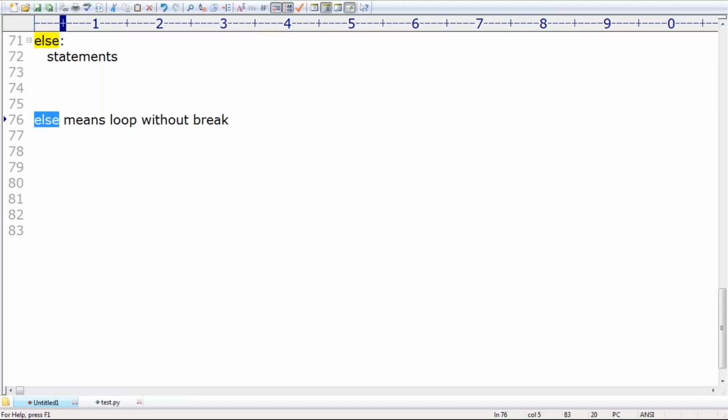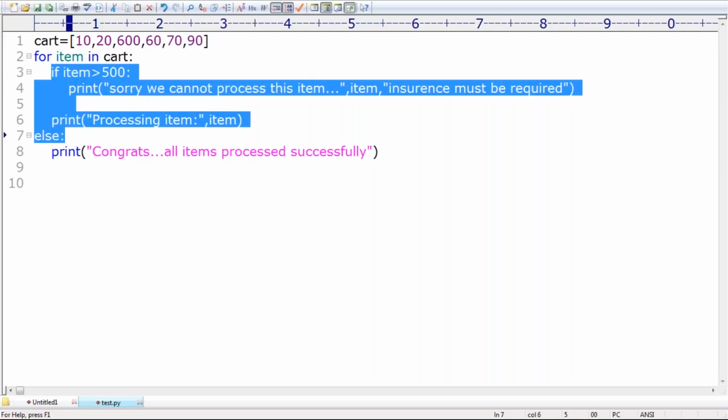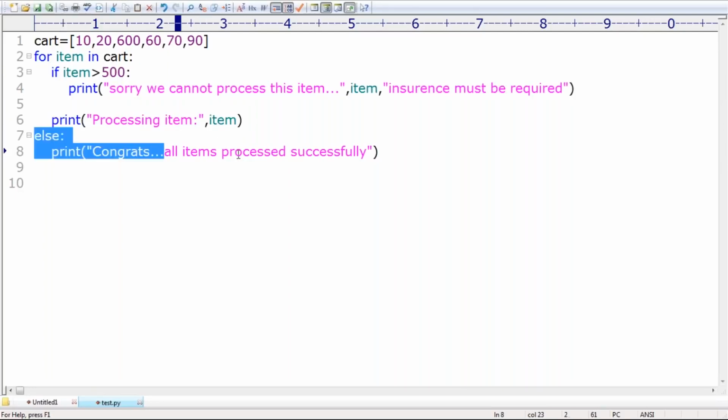Remember that, sir. If there is no break written, then all the iterations are going to execute. Vedant, at that time, happily the else part is always going to execute. Inside the loop, if a break executed, then the else part won't execute. If the break is not executed, then else is always going to execute. Vedant is asking, assume that break is not there. If the break is not there, it will process again. At that time, the else part is always going to execute, man.